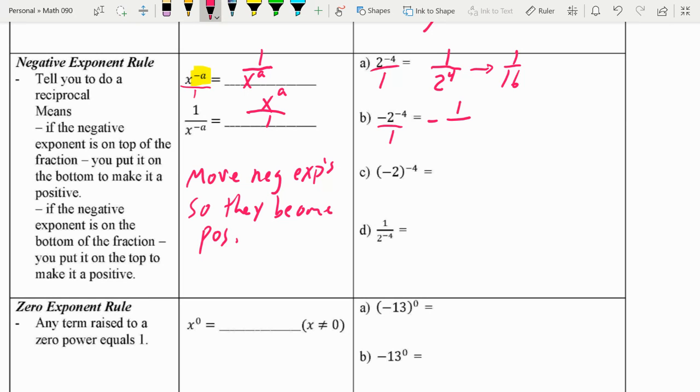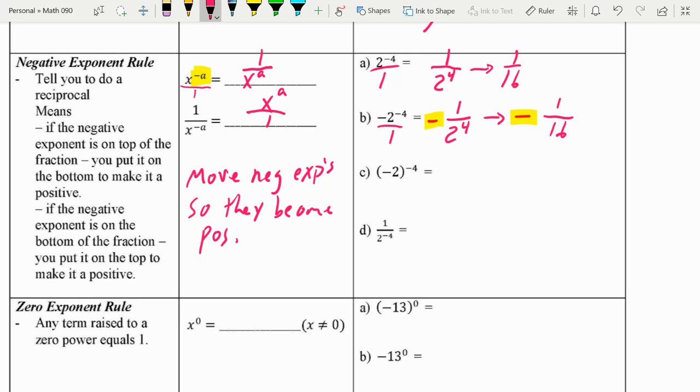So I still have a 1 in the numerator, and then 2 to the 4th. There's that negative again. I end up with 1 over 16, but it's a negative 1 over 16.